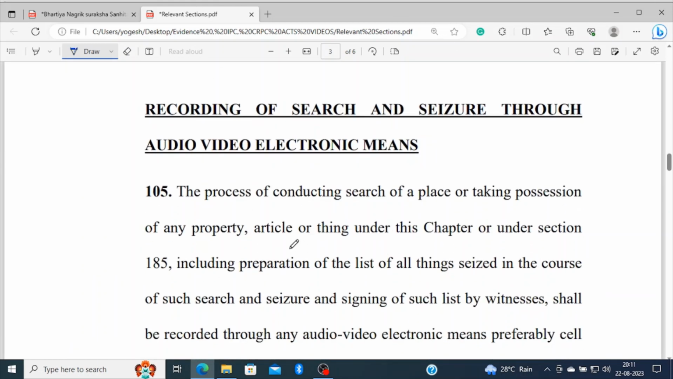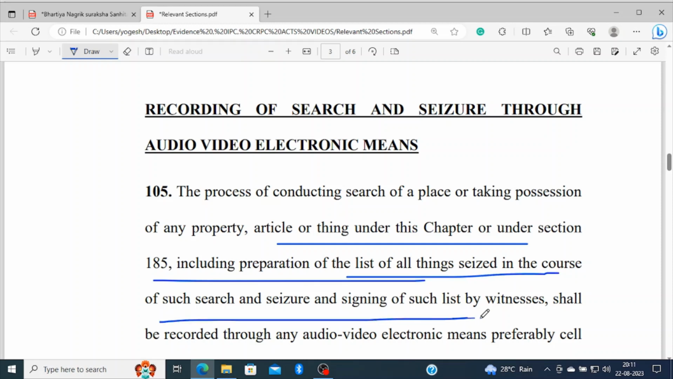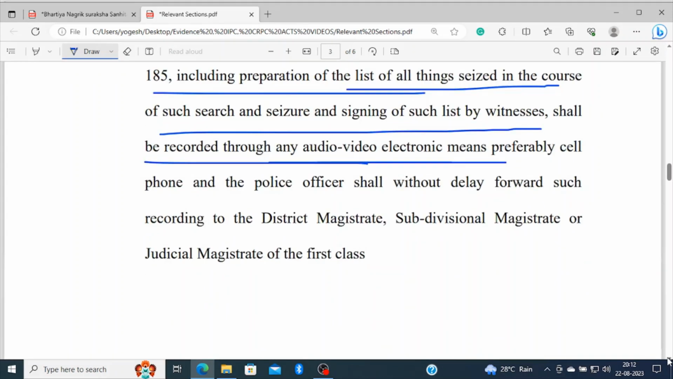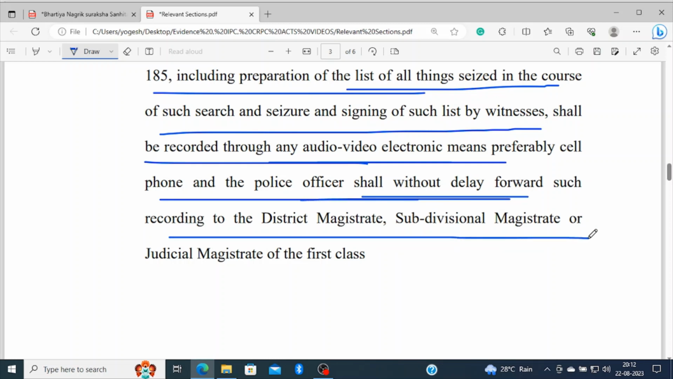Section 105 says the process of conducting a search of a person or taking possession of any property, article, or things under this chapter or under section 185, including preparation of the list of all things seized in the course of search and seizures and signing of such list by the witnesses, shall be recorded through any audio, video, electronic means, preferably the cell phone, and the police officer shall without delay forward such recording to the District Magistrate, Sub-Divisional Magistrate, or Judicial Magistrate of the first class.